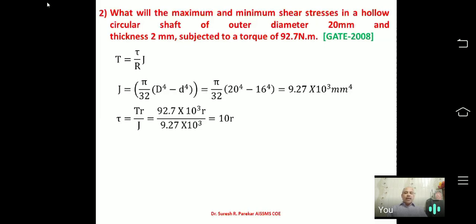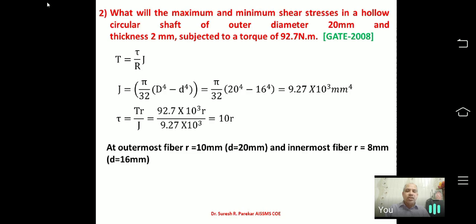Now J we know, pi by 32 D4 minus d4, and then we rearrange to get tau equal to Tr upon J, and substitute the values. By substituting, you will get an equation in terms of small r. At minimum we take d as 16 and r as 8, and for the outer, d is 20 and r is 10.